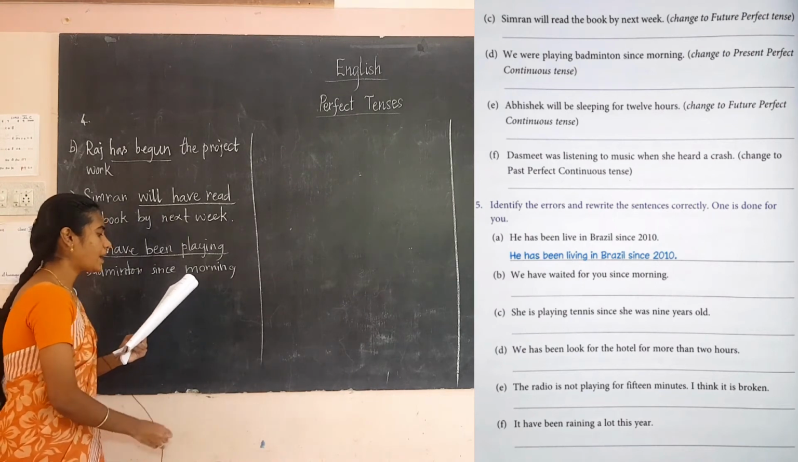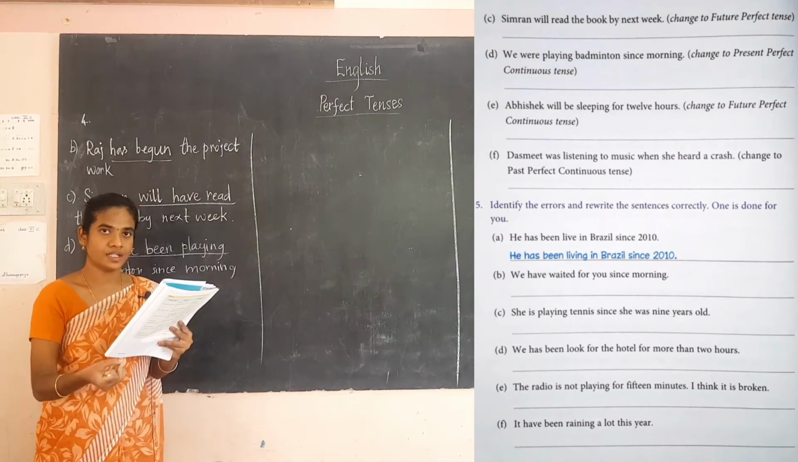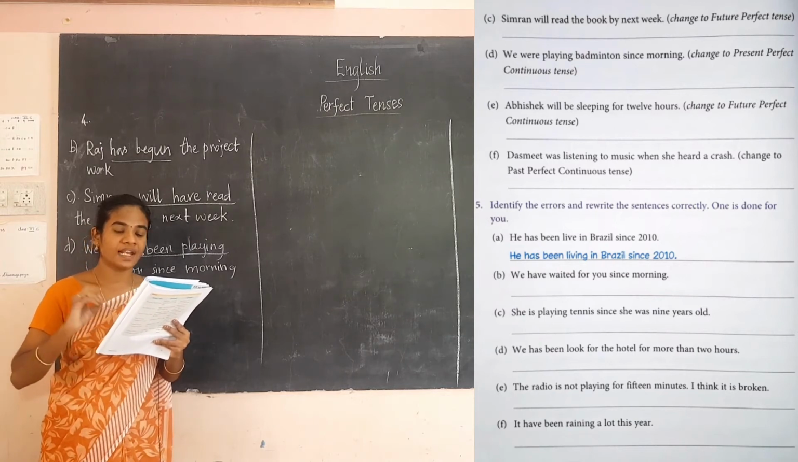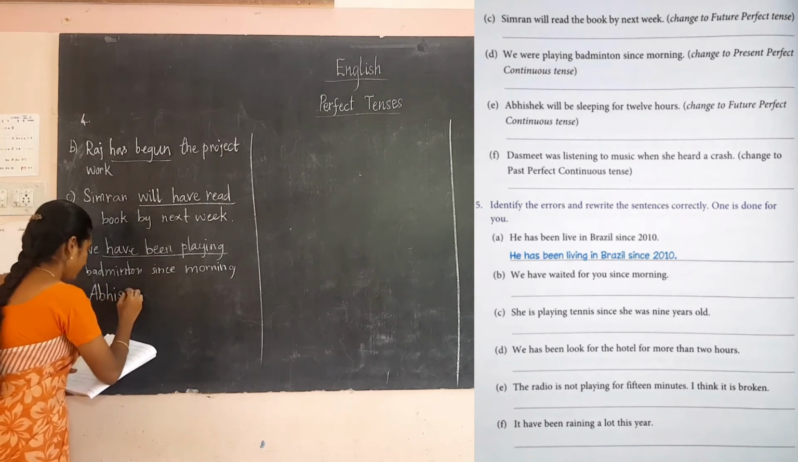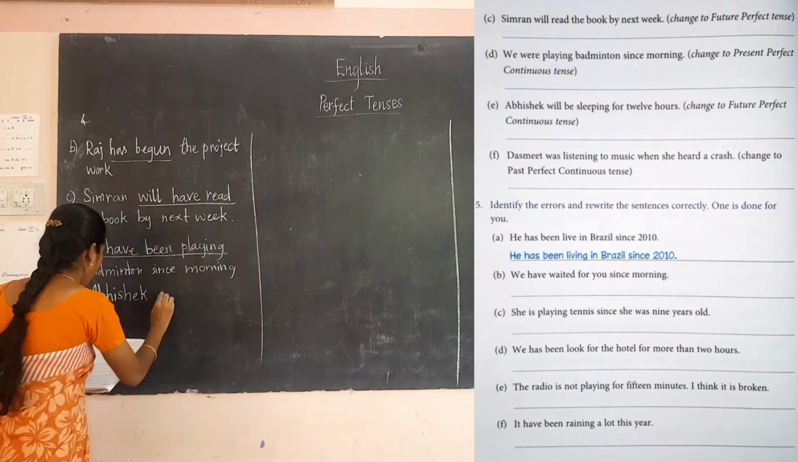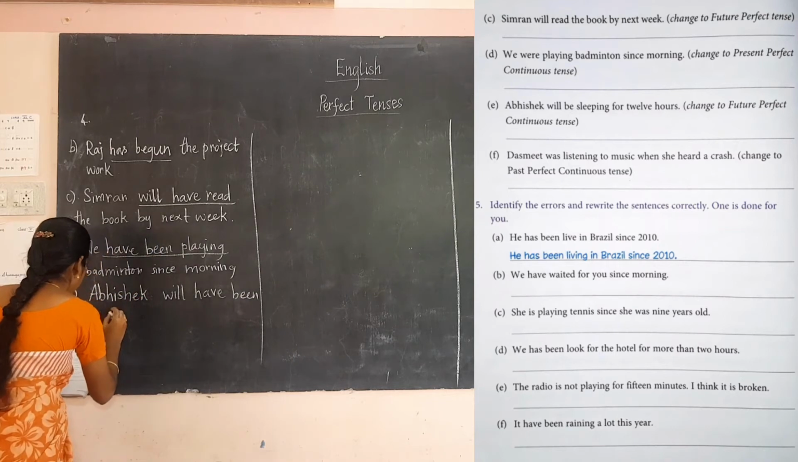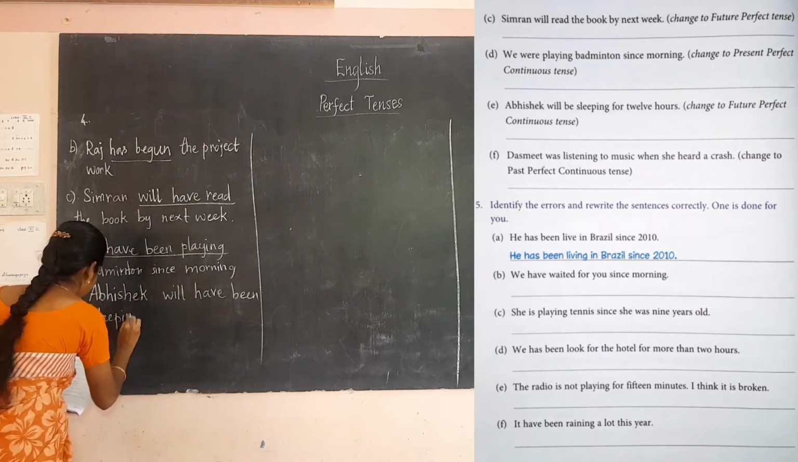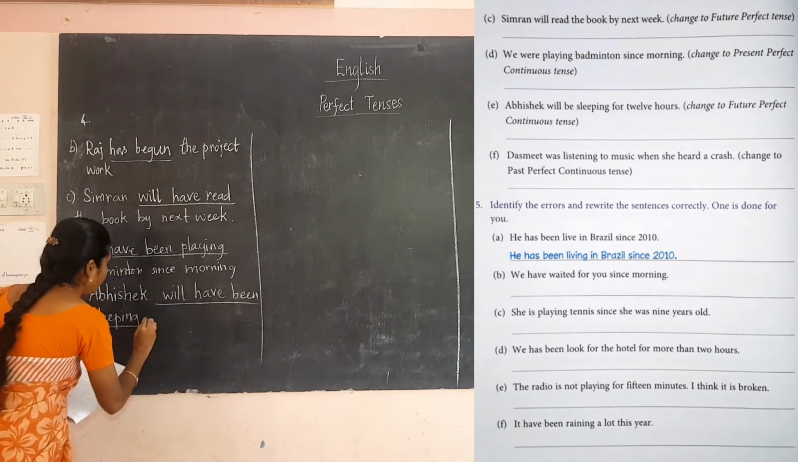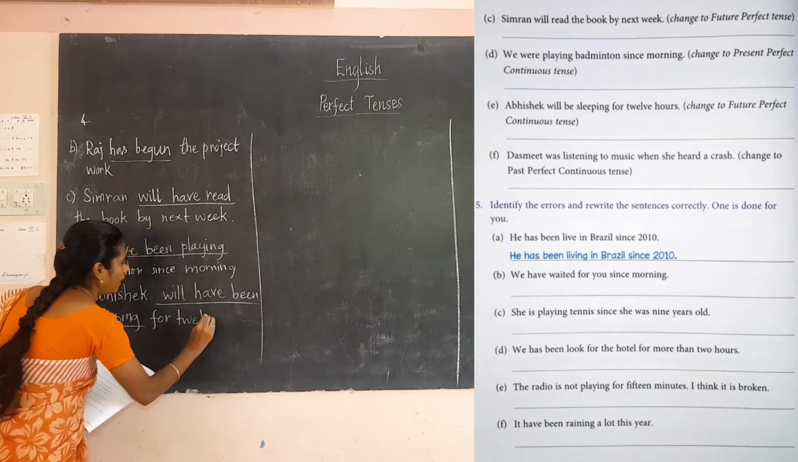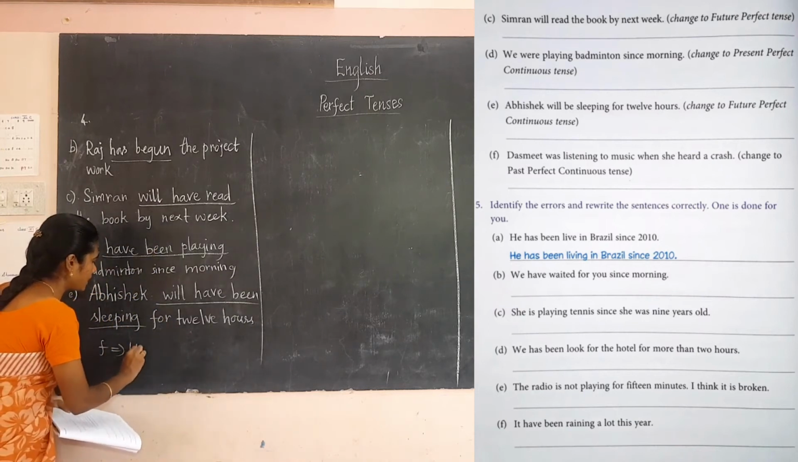Then E. Abhishek will be sleeping for 12 hours. Have to change into the future perfect continuous tense. How we can change? Abhishek will have been sleeping for 12 hours. Okay. Abhishek will have been sleeping. It is a future perfect continuous tense, for 12 hours. Then F you have to do as the homework.